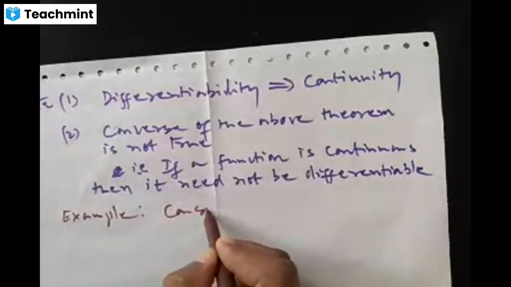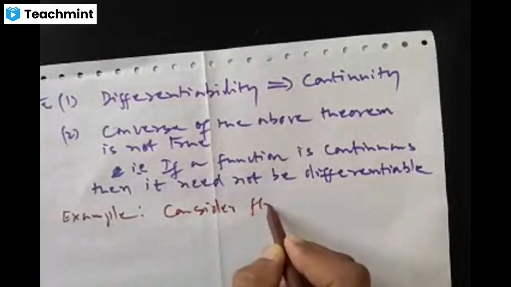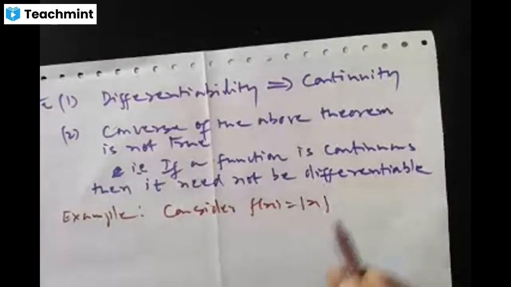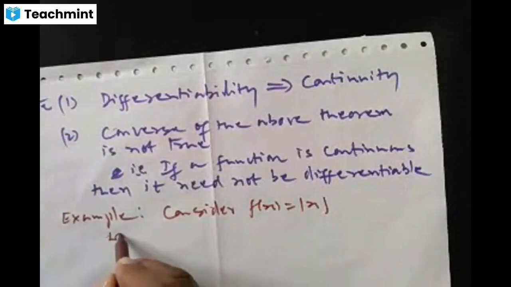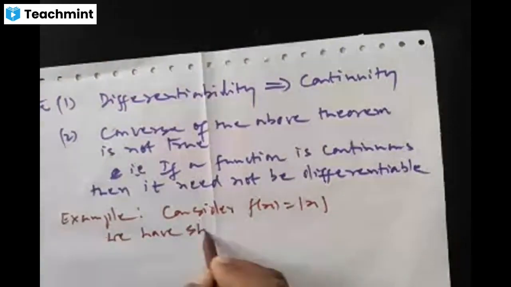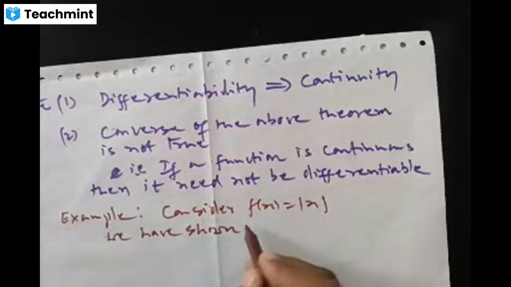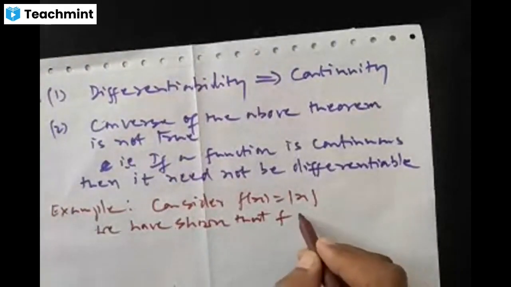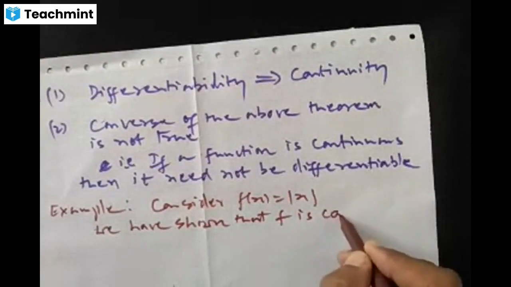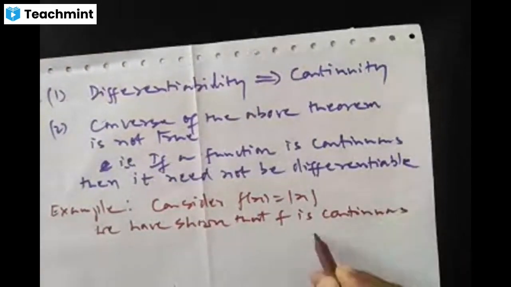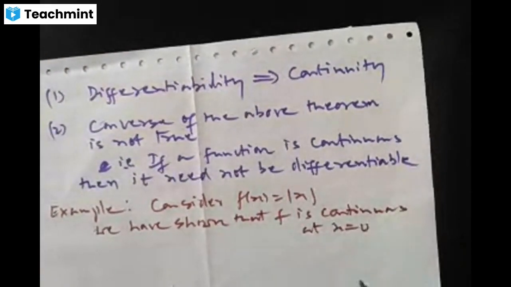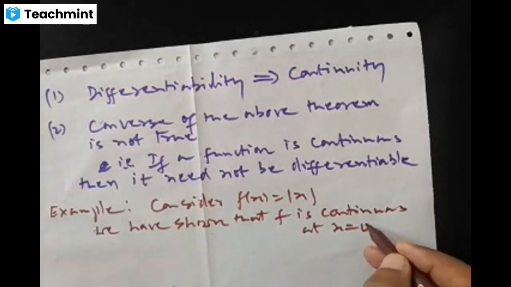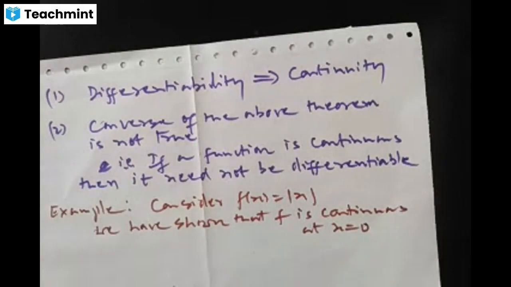Consider the modulus function. We have already shown that the modulus function is continuous at x equal to 0, right? Of course, it is a continuous function, so it is continuous at the point x equal to 0 also.